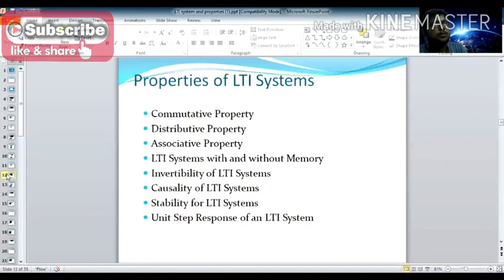So next we move on to the properties of LTI system. What are the properties the system has? There are different types of properties. Write down: commutative property, distributive property, associative property, LTI system with memory and without memory, invertibility of LTI system, causality of LTI system, stability for LTI system, and unit step response for an LTI system. With this, I conclude today's topic. In the next video, I will post a brief discussion about these properties of LTI system.